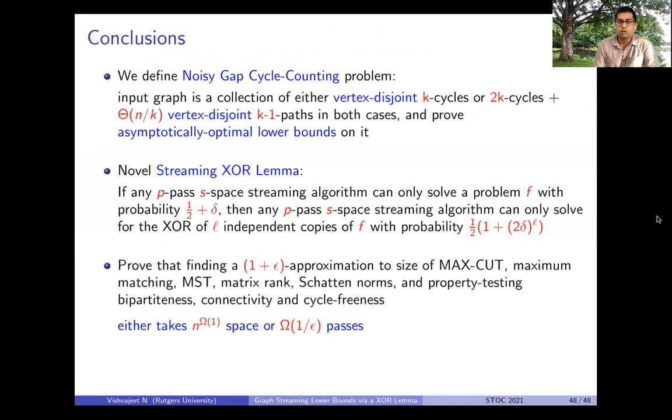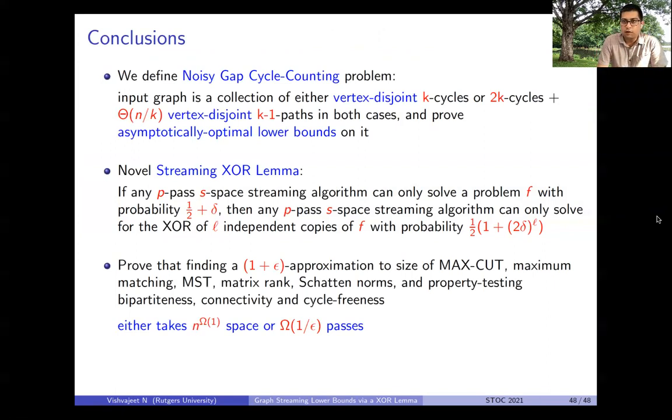And concluding my talk, we defined a relaxation of the gap cycle counting problem, which we call the noisy gap cycle counting problem, where our graph is either a collection of vertex disjoint k cycles or 2k cycles and some noise. And the noise in both cases is theta of n over k vertex disjoint k minus 1 paths. And we prove asymptotically optimal lower bounds on it.